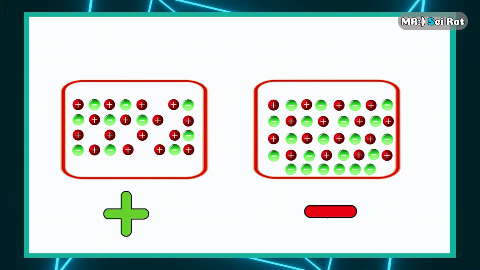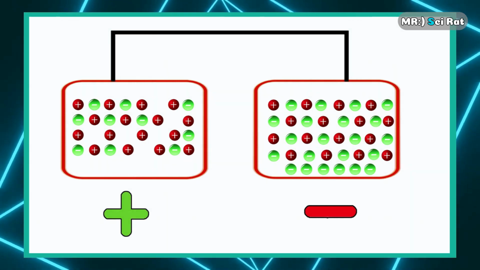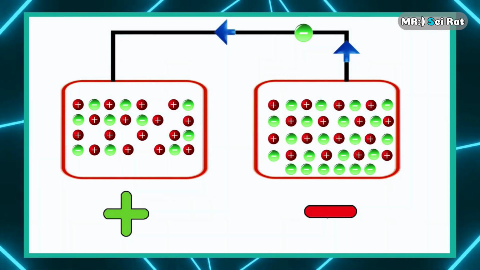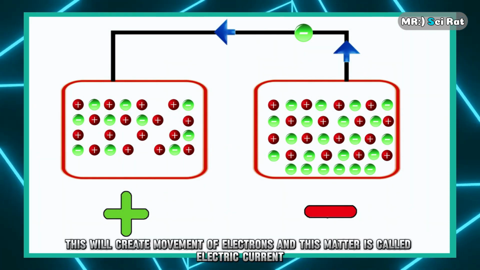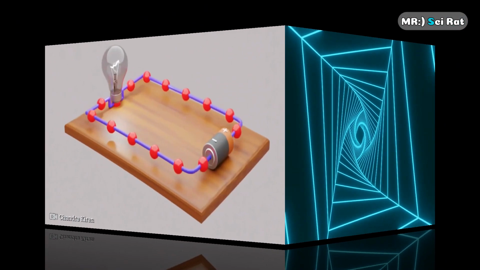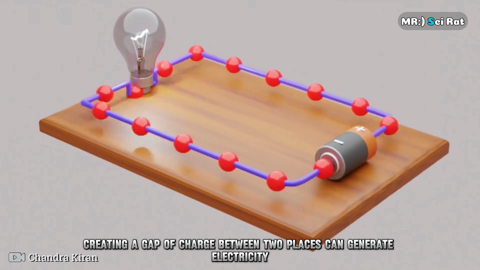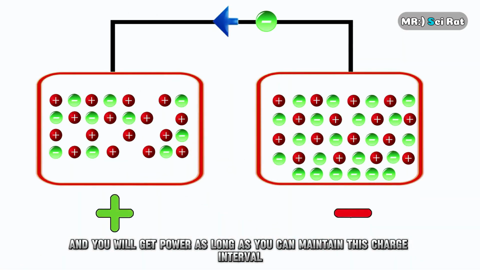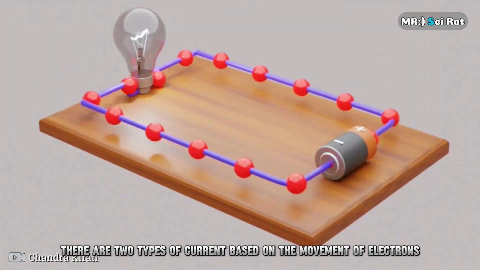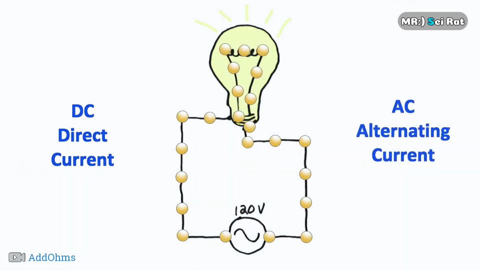Now, if you connect these two places with a conductive wire, the extra electrons from the negative end will start moving toward the positive end and try to create an equilibrium state. This will create movement of electrons, and this is called electric current. Creating a gap of charge between two places can generate electricity, and you will get power as long as you can maintain this charge interval. There are two types of current based on the movement of electrons: direct current and alternating current.